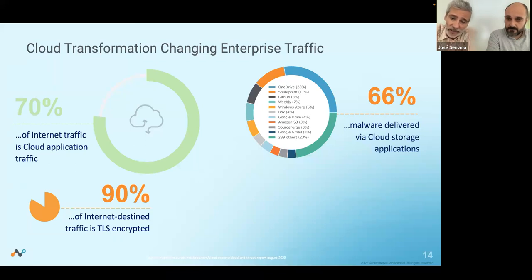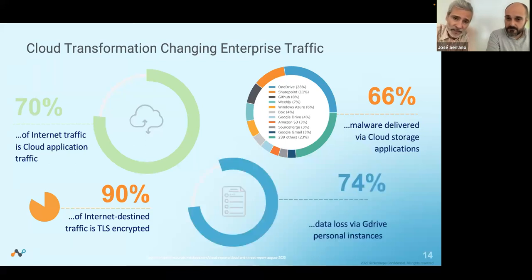And the last point that is also very important is that more than 74% of data loss is via a personal instance, a G Drive or a personal instance, where the user is going to take the information and move it to their personal instance.